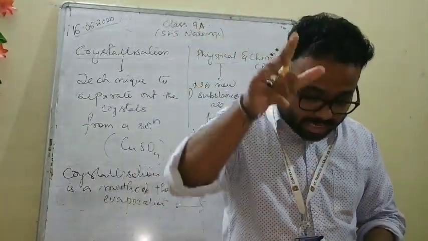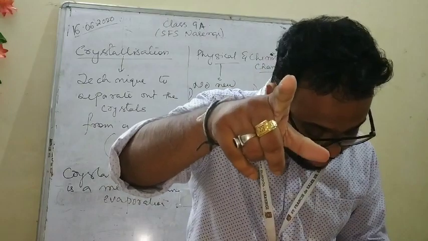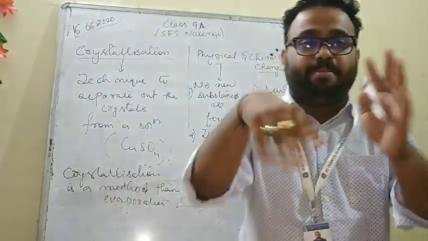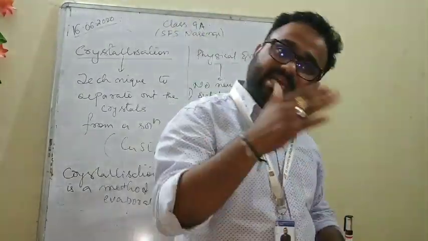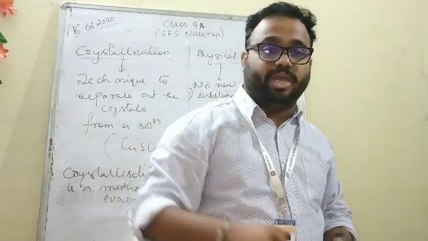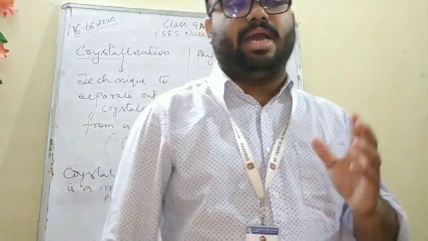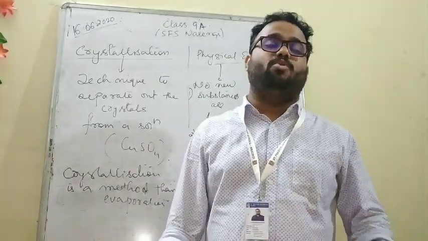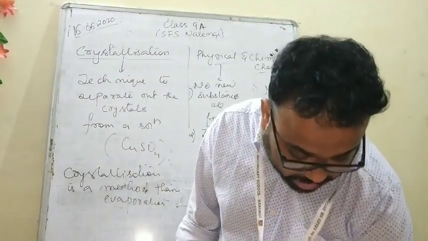The next one is rusting of almirah. I am discussing the page number 24 question. Rusting of almirah is a chemical reaction, because rusting is a reaction which happens when it loses the coating. So rusting of almirah will come under the category of chemical changes. This way you have to find out whether it is a physical change or a chemical change.